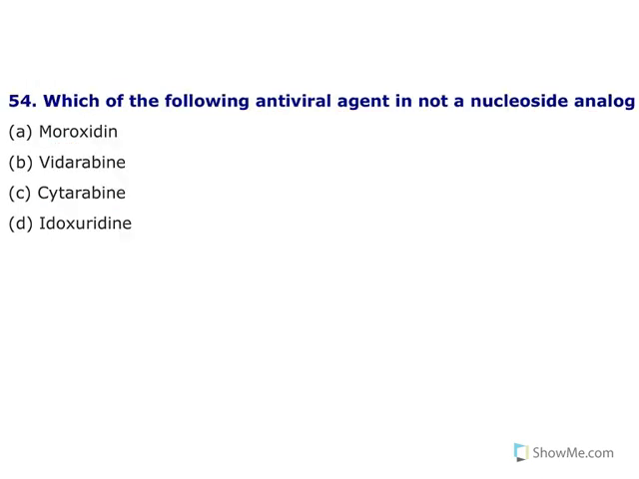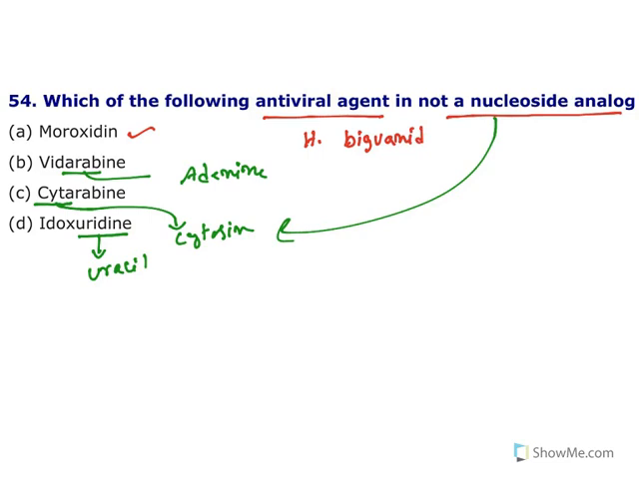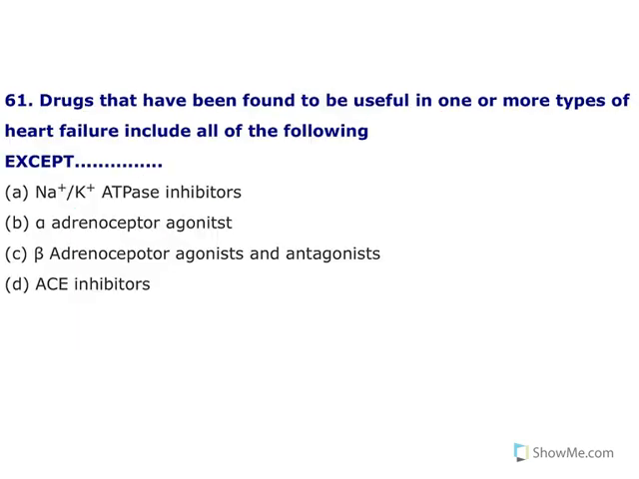Now moving to the next one. Which of the following antiviral agents is not a nucleoside analog? Let us see one by one. Idoxuridine. Uridine is derived from uracil. Uracil, nucleoside analog. Cytarabine, cytosine is again a nucleoside analog. Vidarabine, this is from adenine. So all the three are derivatives of nucleoside analogs. But which one is not the derivative? Moroxydine. Moroxydine is a heterocycle with biguanide structure. Biguanide. So what is the question? Which is not a nucleoside analog? So the answer is moroxydine.